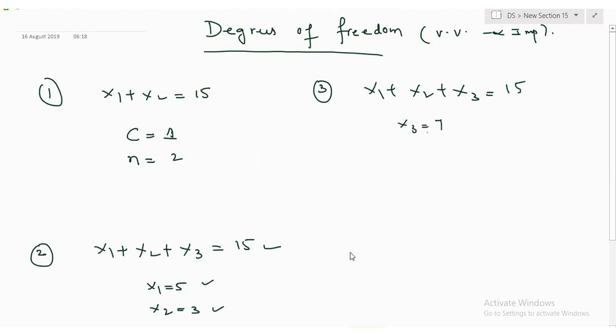I have given two constraints, I mean two equations. Now I am asking you to choose any variable. Which variable you want to choose? x3 is already fixed. You don't have a choice. So you want to choose x2 equal to how much? x1 or x2, anything, that's fine. How much you want to take? 3. Now x1, do you have a choice or is it already fixed? Fixed. So how many constraints do we have in total? 2 constraints. How many variables? 3. Friends, are all of you with me online?